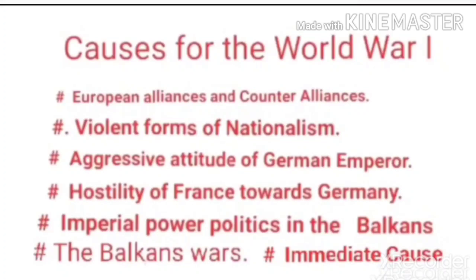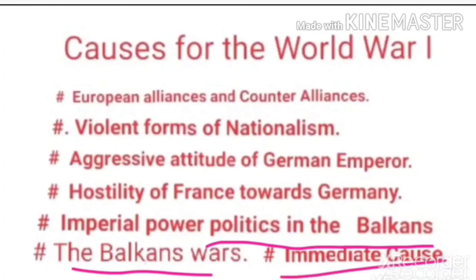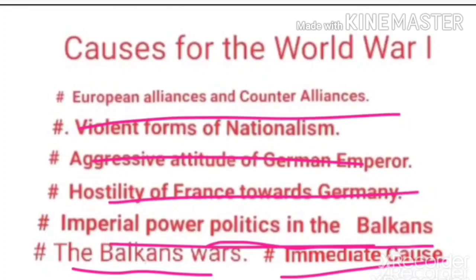Then at last, we learned the immediate cause of the war. What was the immediate cause of the war? The Austrian crown prince, Archduke Francis Ferdinand, was murdered, otherwise assassinated, by a Serbian lad. A lad, in the sense, what meaning I told, a boy. So Austria sent an ultimatum to Serbia, but Serbia ignored that. This was the immediate cause for the First World War, like that we learned.